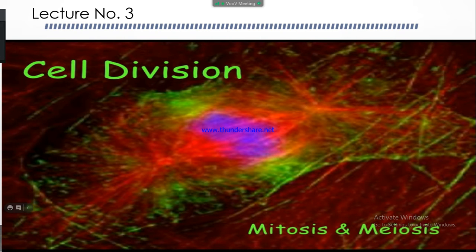Meiosis always takes place in the germ cells, not in the somatic cells, while mitosis takes place both in somatic cells and also in the germ cells.